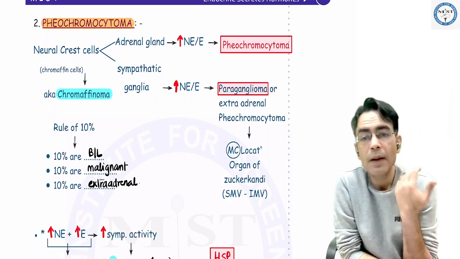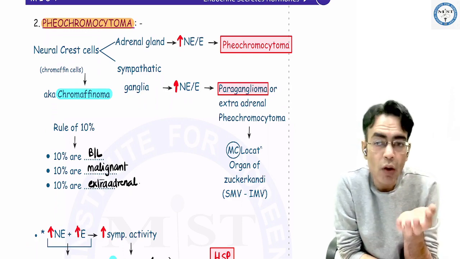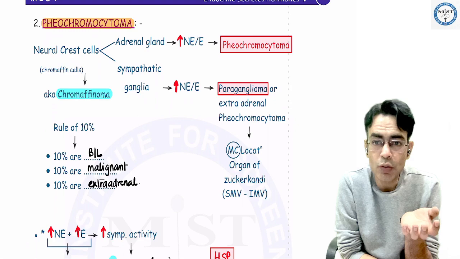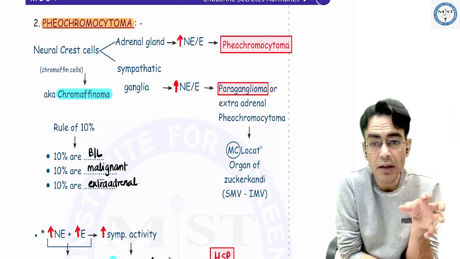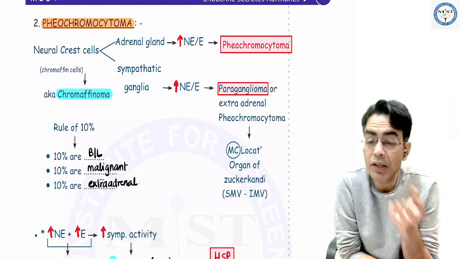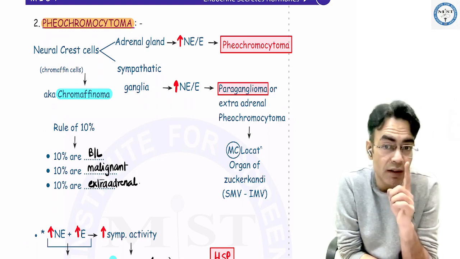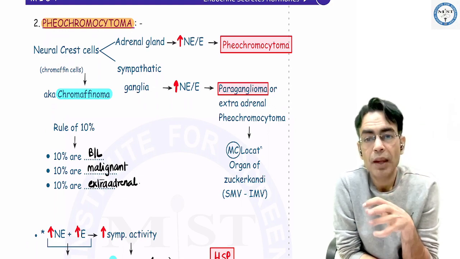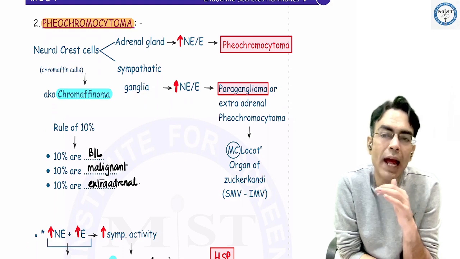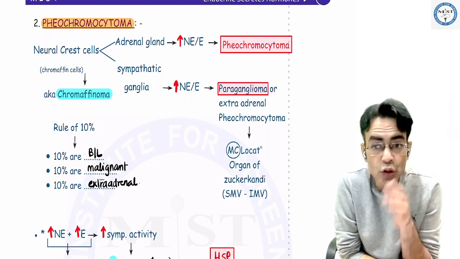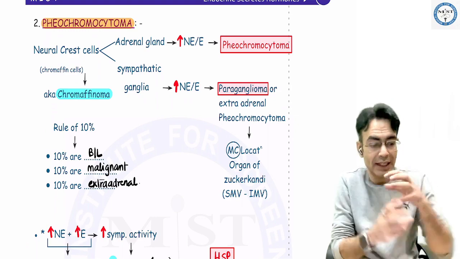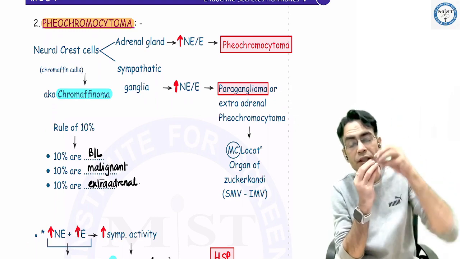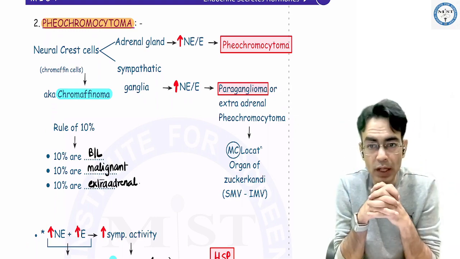So whenever there is increased secretion of norepinephrine or epinephrine, we call it as pheochromocytoma. But if this norepinephrine or epinephrine is coming directly from the adrenal gland, we call it as pheochromocytoma. But if it is coming from the sympathetic ganglia, not the adrenal gland, then we call it as paraganglioma or extraadrenal pheochromocytoma. The most common site for extraadrenal pheochromocytoma is the ganglions at the junction of superior mesenteric and inferior mesenteric vein. We call it as organ of Zuckerkandl.